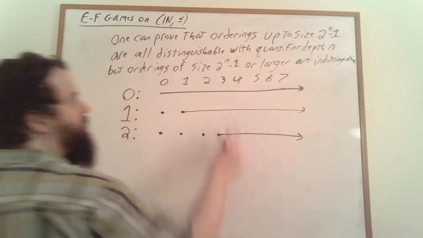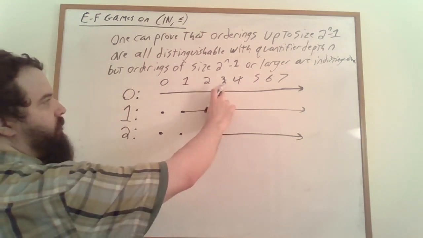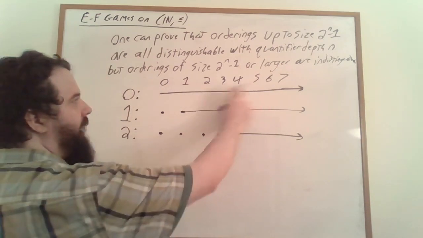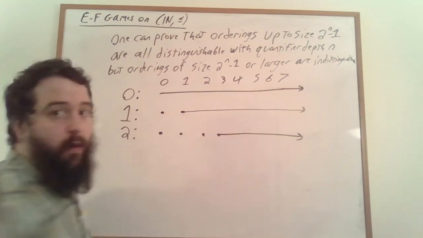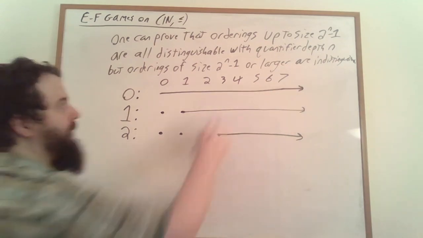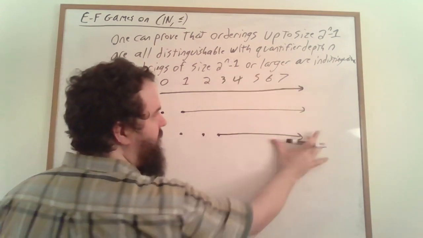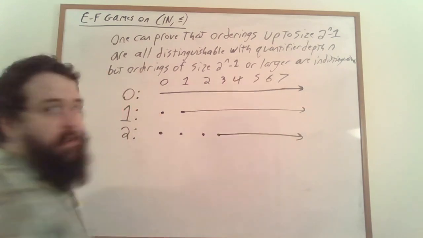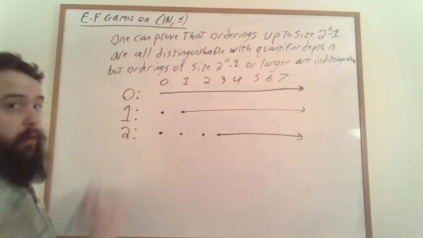On the other hand, orderings of size 3 or larger are all going to be indistinguishable from each other. So we aren't going to be able to distinguish 3 from 4, or 3 from 5, or 4 from 5, and so on and so forth. So any two numbers within this region are going to be indistinguishable from each other in 2 turns.